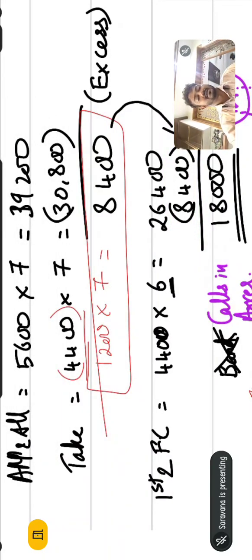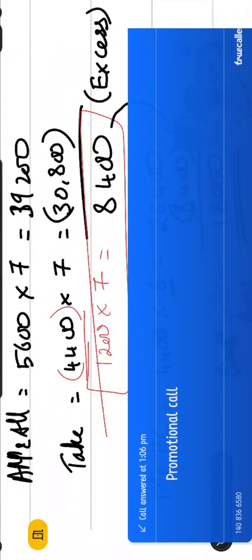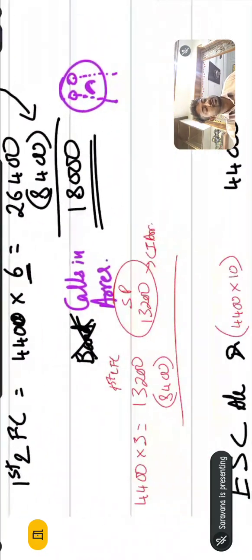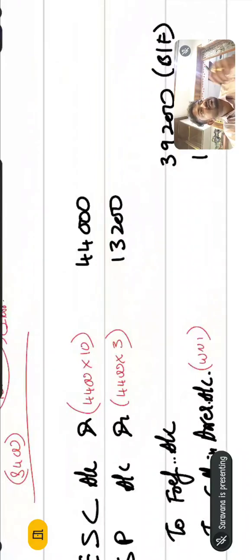8,400? What did you say? He paid 8,400. Actually he did not pay, it was the set off. Okay, it means the total amount which he paid is 39,200. This is how we need to do the cross verification.